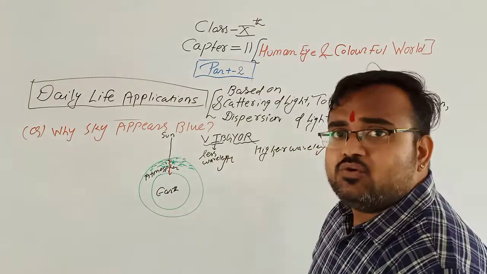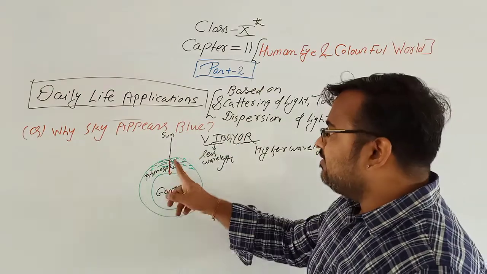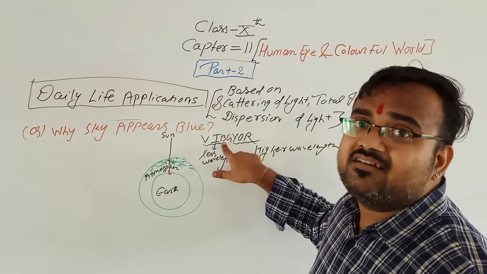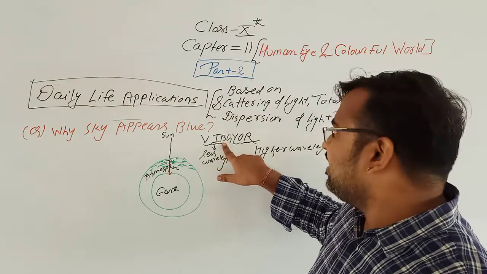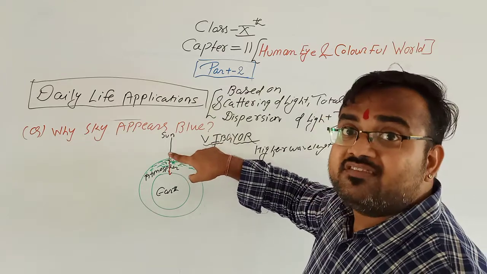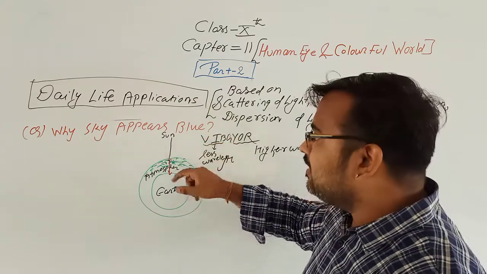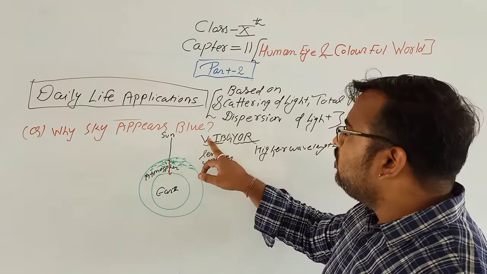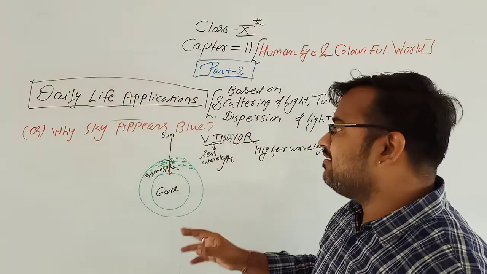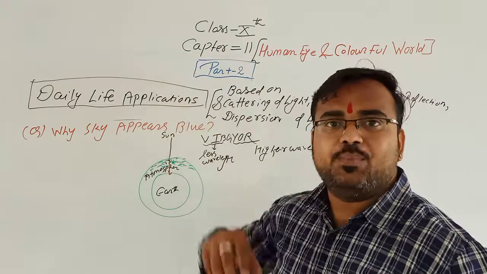Therefore, here two concepts arise. Sky appears blue because blue color scatters most, due to less wavelength. When sun rays enter the earth's atmosphere, after striking the dust particles, the violet, indigo and blue colors scatter in the atmosphere. Therefore, the sky appears blue.